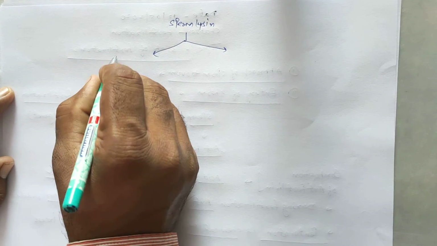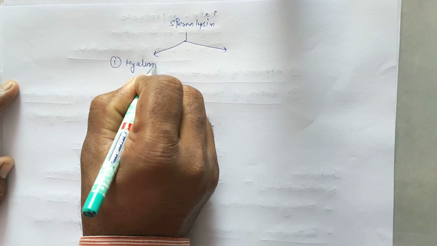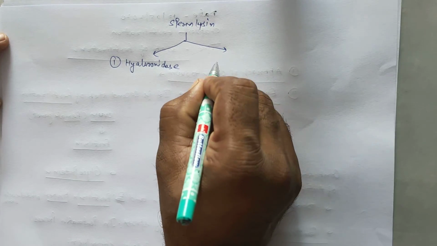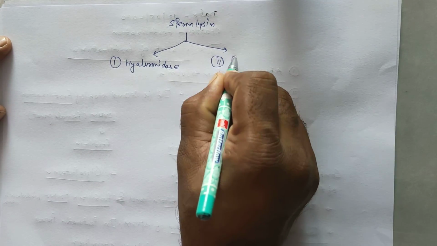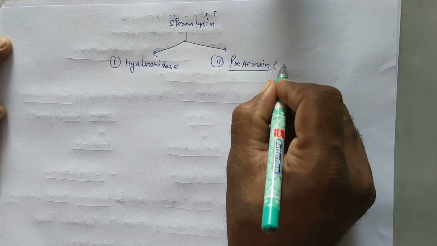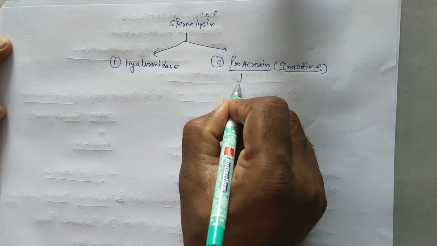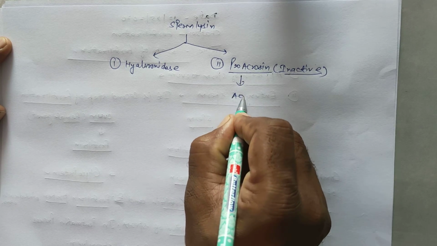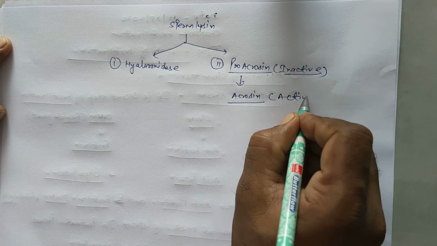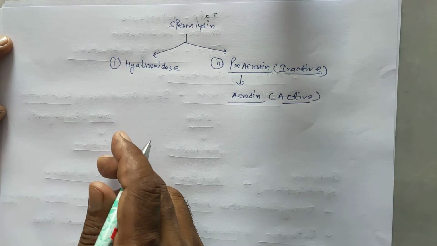The first enzyme is hyaluronidase. Second is proacrosin. Proacrosin is found in inactive form, but during fertilization proacrosin becomes active and converts to acrosin.